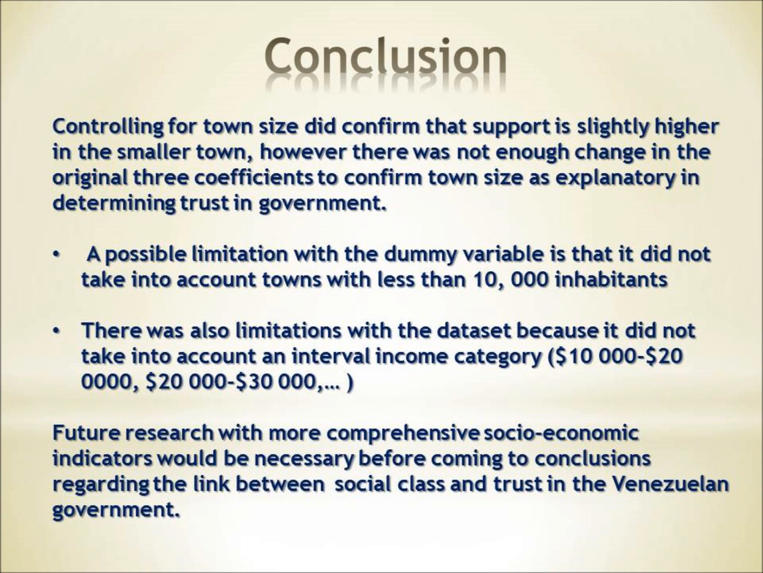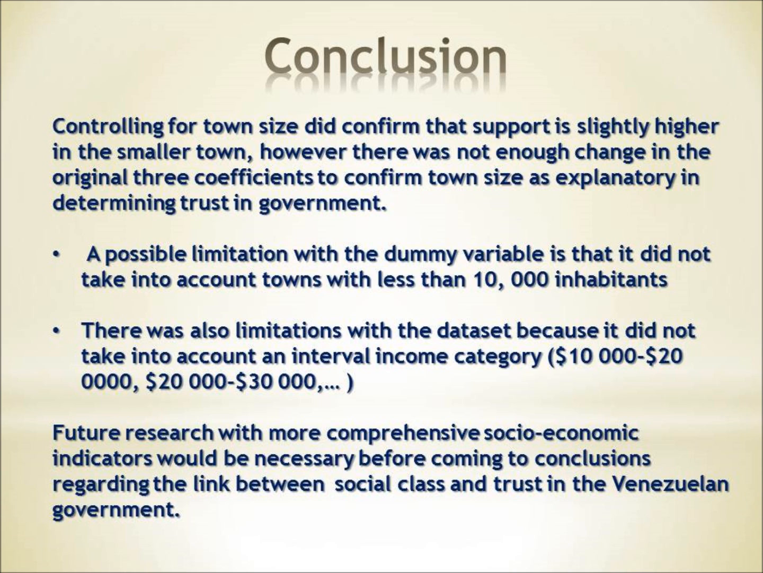In conclusion, controlling for town size did confirm that support is slightly higher in the smaller towns. However, there was not enough change in the original 3 coefficients to confirm town size as an explanatory factor in determining trust in government. A possible limitation with our dummy variables is that they did not take into account towns with less than 10,000 inhabitants.